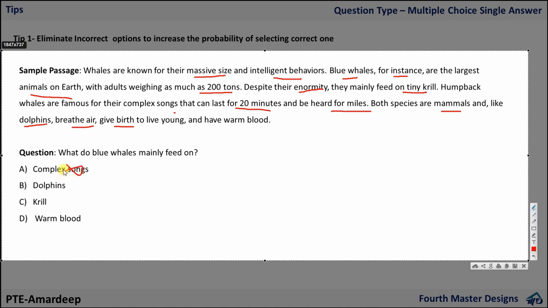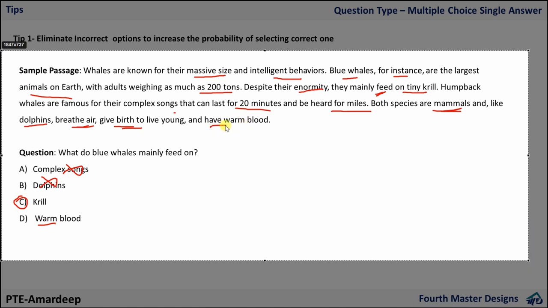Songs? No, eliminated. Both species are mammals, and they are comparing it with dolphins. They also breathe air, give birth to live young and have warm blood. So eliminated. They mainly feed on, yes, this can be our answer, and warm blood. It's written that they have warm blood.